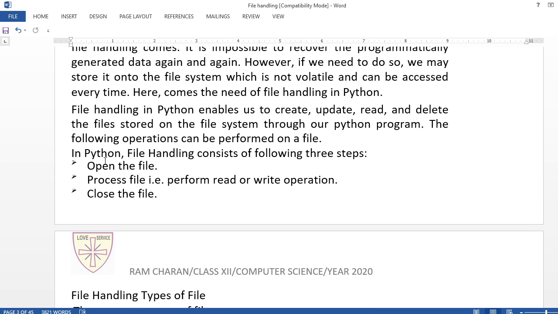Here you see, in Python, file handling consists of the following three steps. Opening the file, you need to open the file first. Then processing the file, that is the read and write operations. And then closing the file. So we need to open the file, we need to process it, either we can read or we can write, and then close the file.